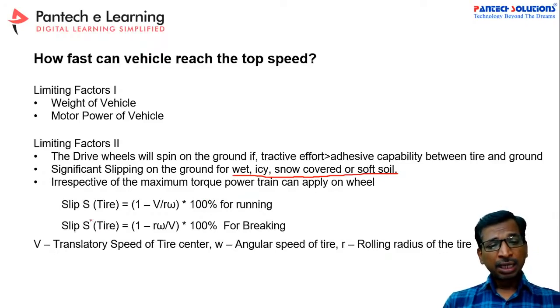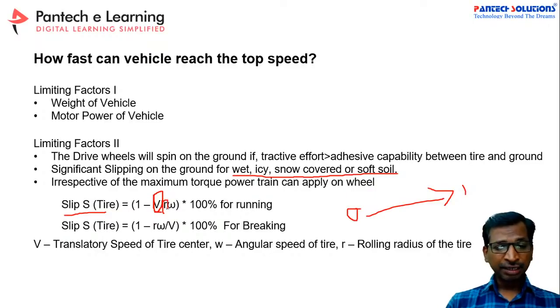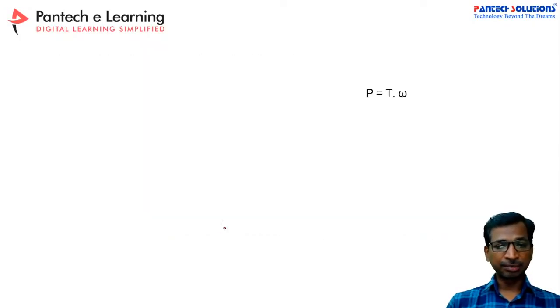This is the formula to calculate the slip. Suppose your vehicle is at 0 speed and it reaches the maximum speed. In that case the velocity of the vehicle will gradually increase with the help of the radius of the tire and the angular speed of the tire, right? Similarly, from 0 to 1, this is called acceleration, and this is called deceleration, or else we can call it the braking method. For simple understanding purposes, we have given this theoretical concept.